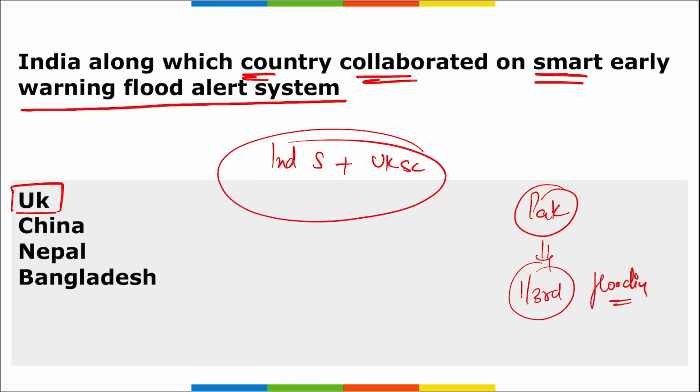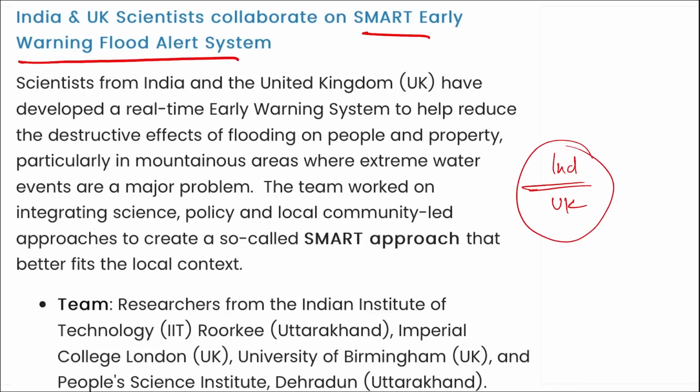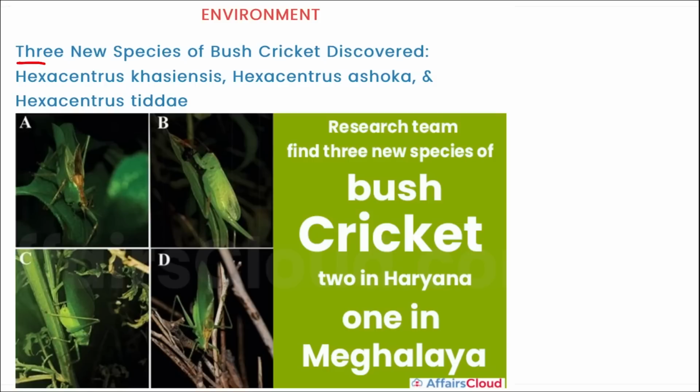So it is the researchers from IIT Roorkee, Imperial College of UK and various institutes from UK, that means we can say from India and UK, multiple scientists of different fields will be coming together to launch a smart early flood warning system. Right? Next, 3 new species of bush cricket have been discovered.